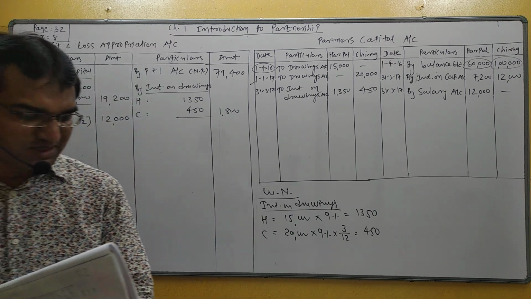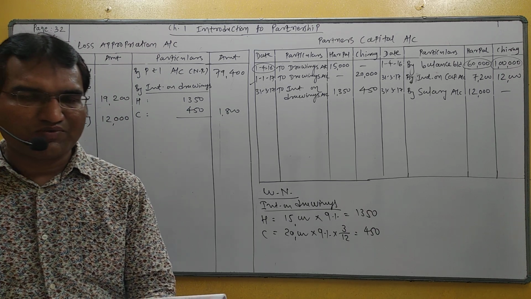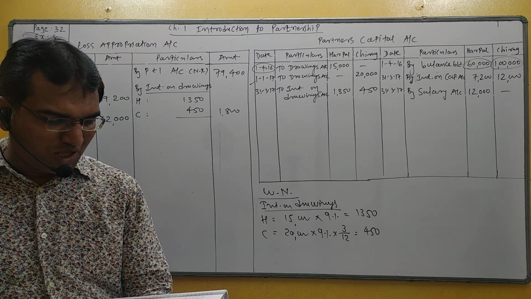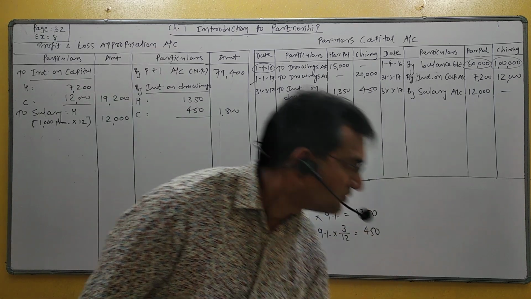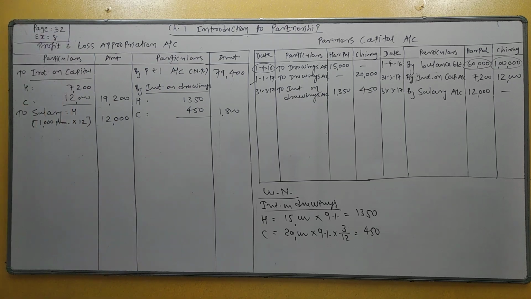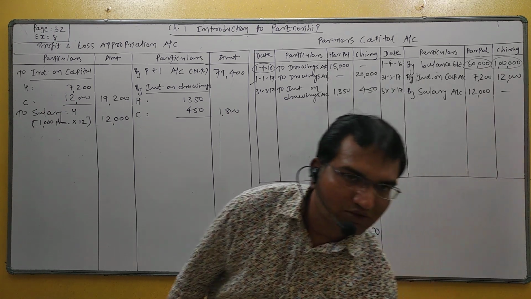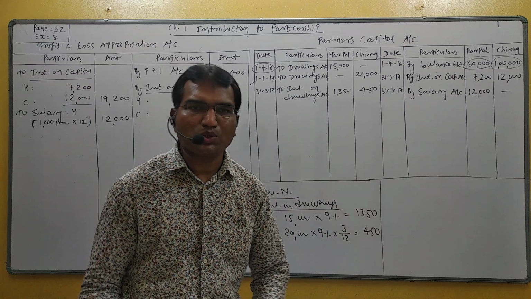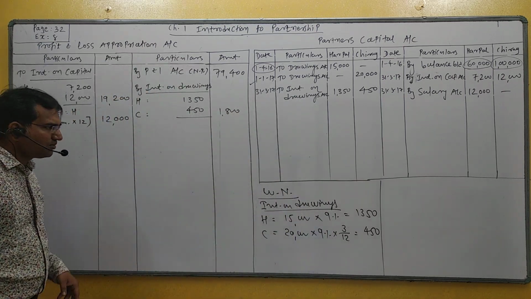It is 5% of divisible profit. And here divisible profit is not available. So how to determine divisible profit? Divisible profit means the difference of the profit and loss appropriation account. So total of credit side minus total of debit side.